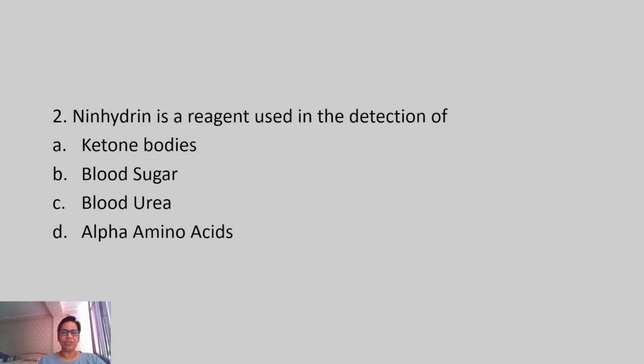Ninhydrin is a reagent used in the detection of. Now this is again a very important question. Always remember, there is ninhydrin and there is biuret. Ninhydrin and biuret reagents are the two very important reagents which are required to check the presence of proteins. It is a qualitative detection.